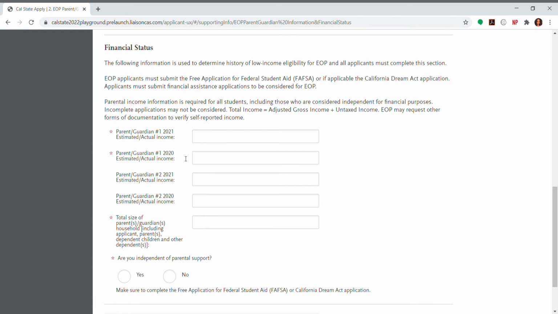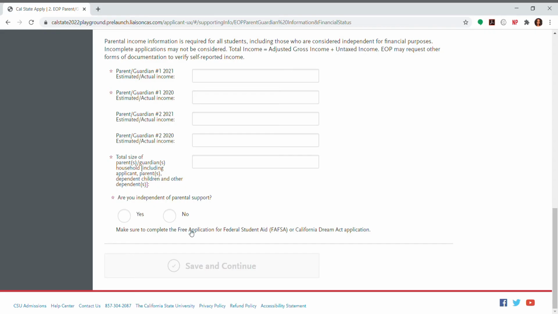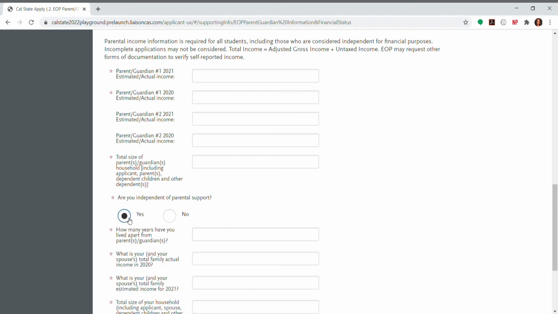It's also going to ask for 2020 income. You may not have filed taxes for 2020 yet. That's okay. They want to see your estimated income. If you have a second parent, you will list their income for 2021 and their estimated income for 2020. And they want to know the size of your parents' household. And lastly, it's going to ask if you're independent of parental support. So if you're living on your own, your parents are not financially responsible for you, you can list yes here.